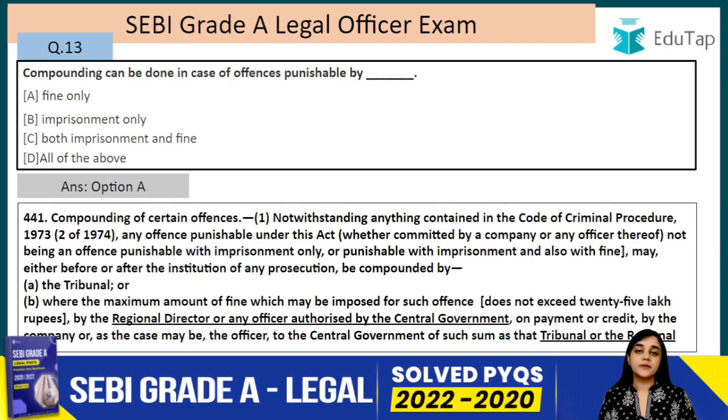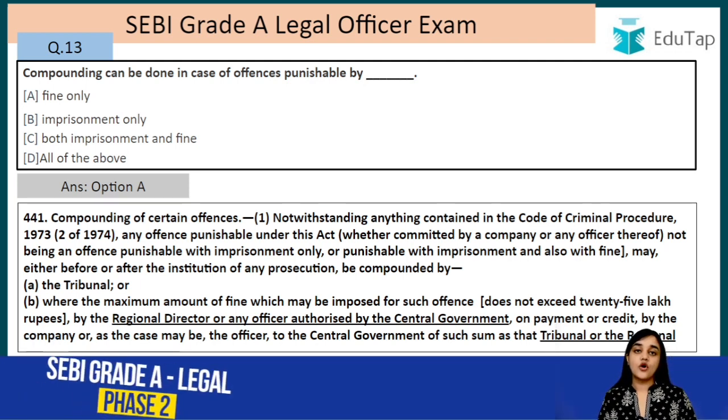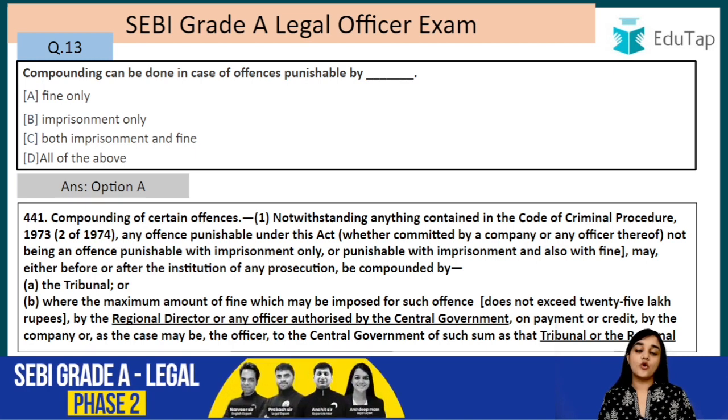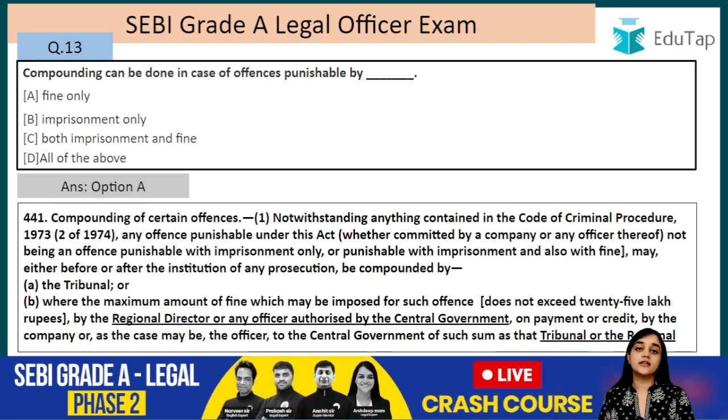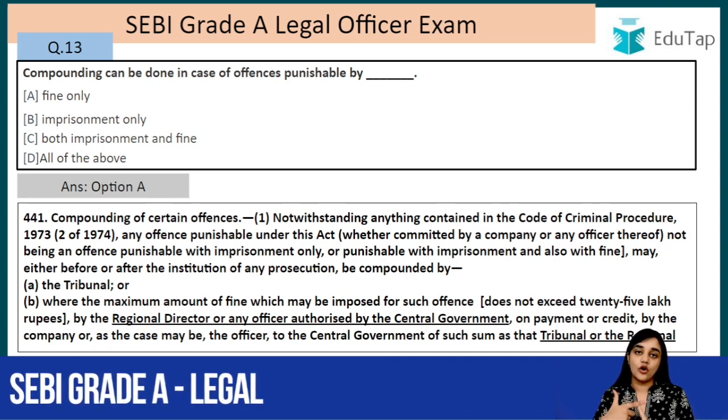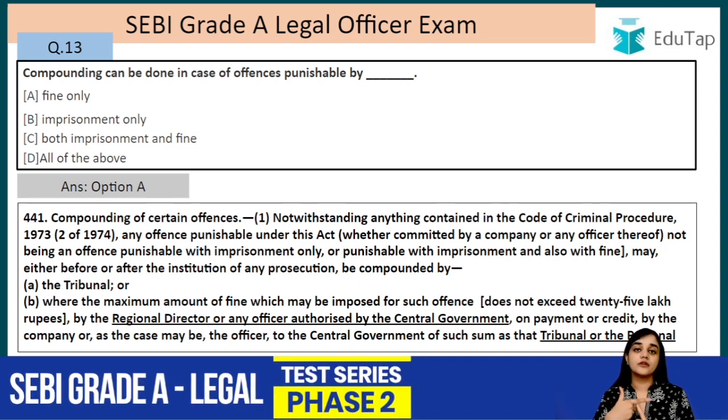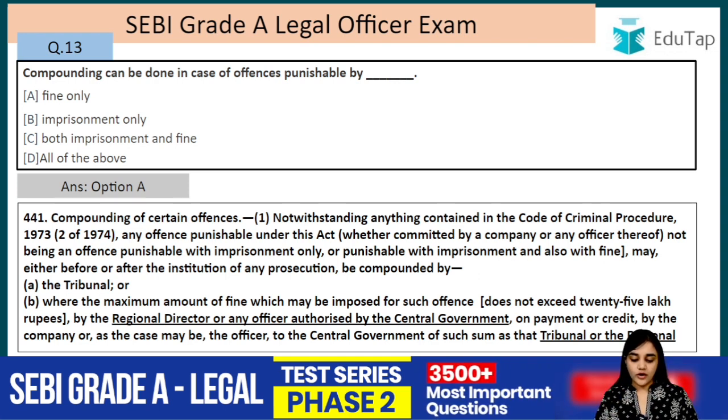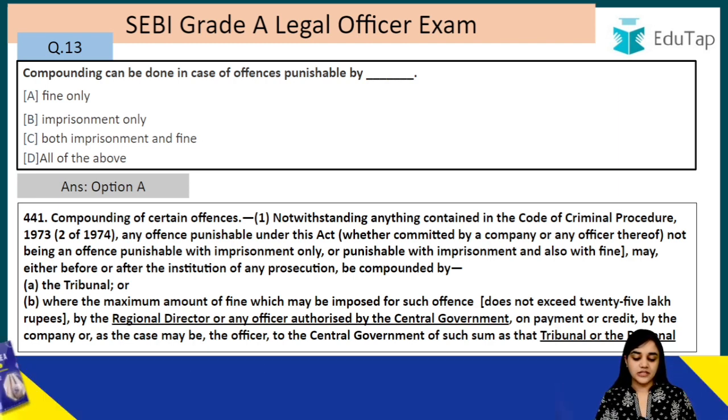The offences which are punishable with fine only, offences which are punishable with imprisonment or fine, or offences which are punishable with imprisonment or fine, or both, right? So there are 3 types of offences which can be compounded under the Companies Act. These are if it is punishable with fine only, or with imprisonment or fine, or with imprisonment or fine, or both, right? The tribunal, or where the maximum amount of the fine which may be imposed for such offence does not exceed 25 lakh rupees, by the regional director.